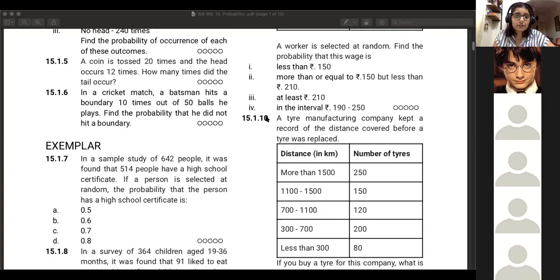All right. Now comes the coin toss problem. A coin is tossed 20 times and the head occurs 12 times. How many times did the tail occur? This turn is Suhani's. Yes, ma'am. So the total number of outcomes is 20, out of which 12 times the person got heads. So if we subtract 12 from 20, we get 8. So the probability for tails would be 8 upon 20. Very good.